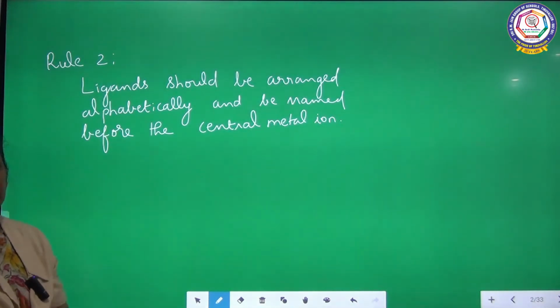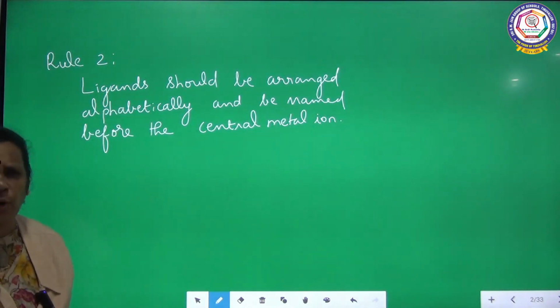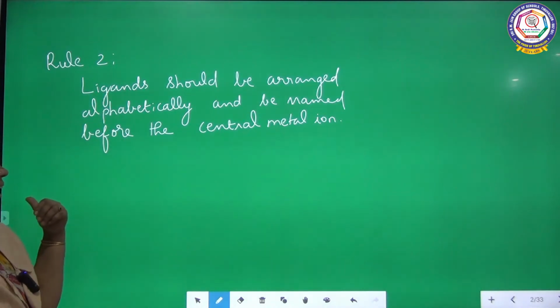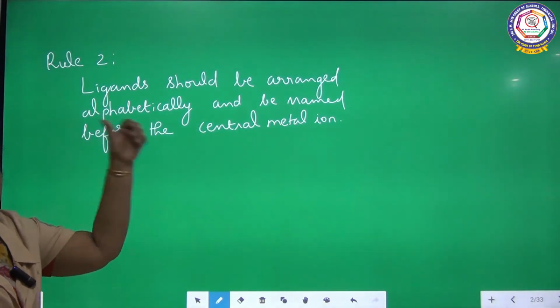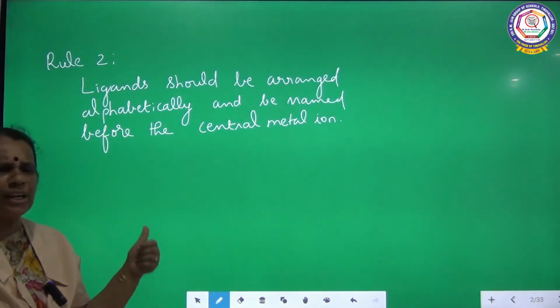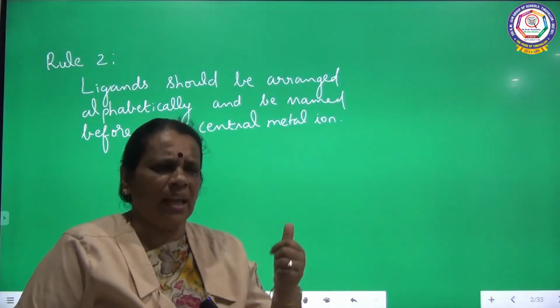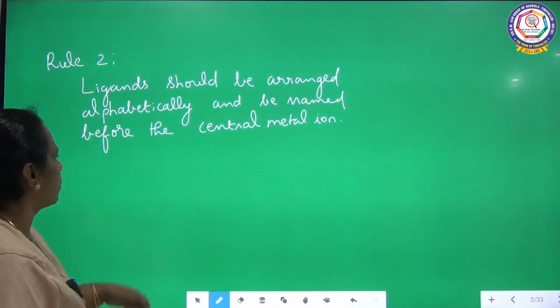Already I told about the ligands. Ligands are the electron donors which will be inside the coordination entity. So ligands should be arranged alphabetically and these ligands should be named before the central metal ion. So before naming the central metal ion, ligands should be given preference. Only after naming the ligands can we name the central metal ion. So this is rule number 2.